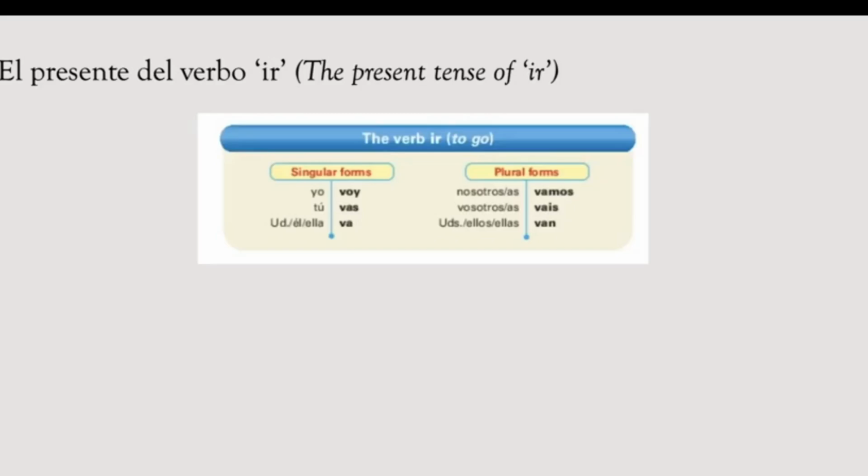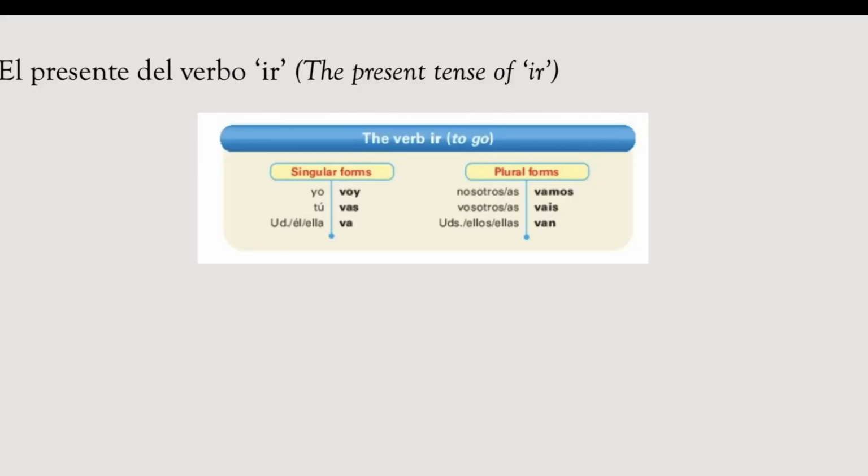This verb ir is used both to describe the future, as in English, I'm going to drink a martini, yo voy a beber un martini, and to talk about places, like I'm going to the restaurant, yo voy al restaurante.